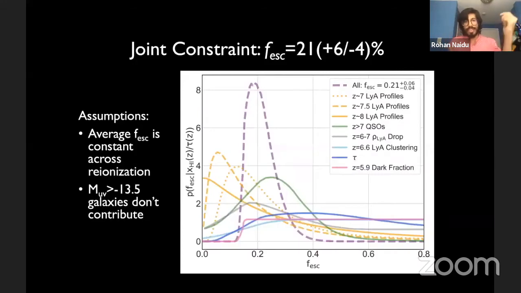So to cut to the chase, we find an escape fraction of about 20-ish% is what all these constraints together give, along with the constraints from our empirical model itself. Remember, we let the halos evolve after tuning only that star formation efficiency. So everything else is a self-consistent prediction from the model. So we get out this escape fraction of 20-ish%. The most constraining constraints turn out to be the Lyman alpha damping wing, the quasar damping wing, and the requirement that reionization is mostly done by around a redshift of 5.9-ish.